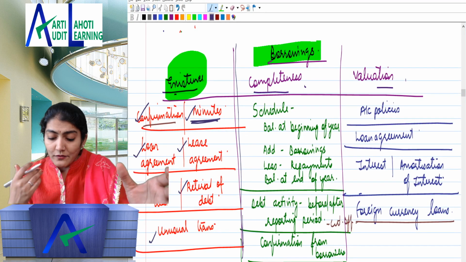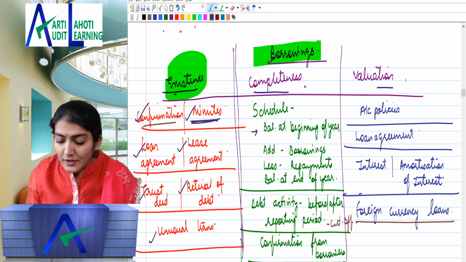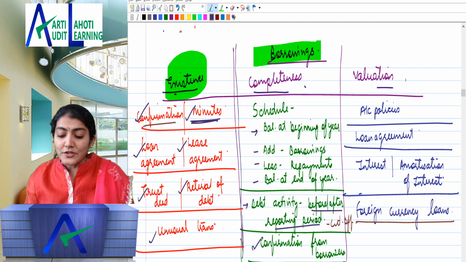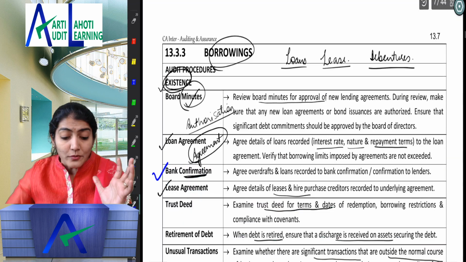So if I look at it over here: schedule, balance at the beginning of the year, borrowing, repayment, end of the year. Then debt activity before and after the year end, mainly to find out the unrecorded liabilities, and the confirmations from the lenders. Right, and valuation. Like, I'm telling you a few thumb rules over here.